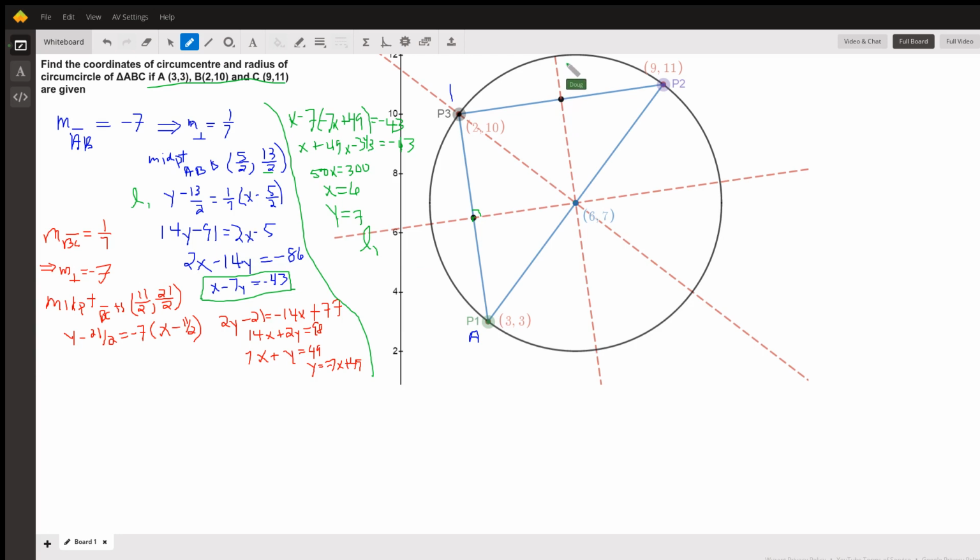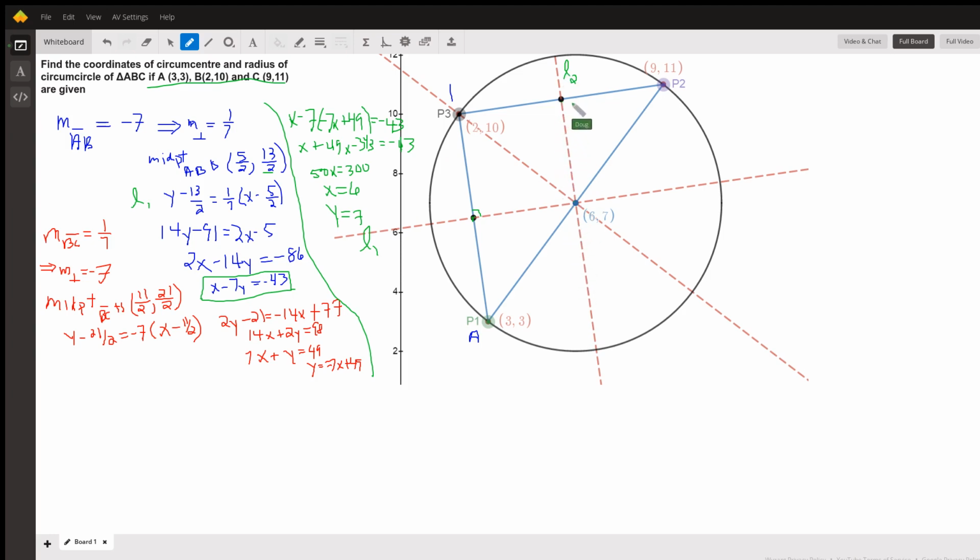We could find the equation of L sub 2 by finding the equation of the perpendicular bisector of segment BC. You could also do the same for segment AC. So for segment BC, the slope is 1/7, 11 minus 10 over 9 minus 2. That implies that the slope of the perpendicular is -7. So the slope of line L sub 2 is -7.